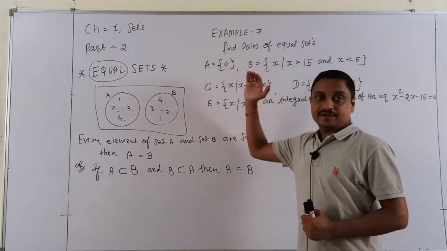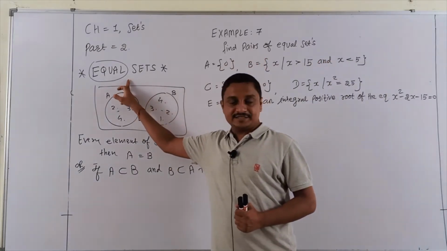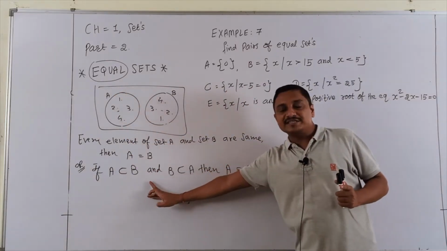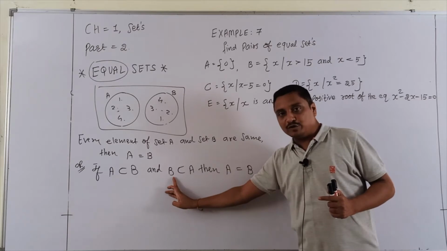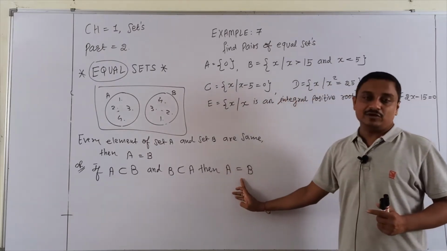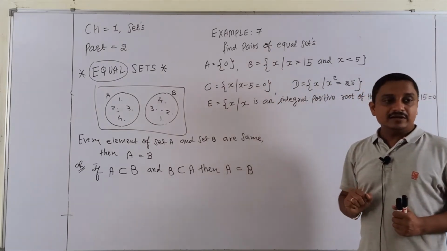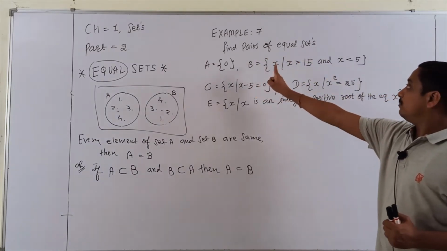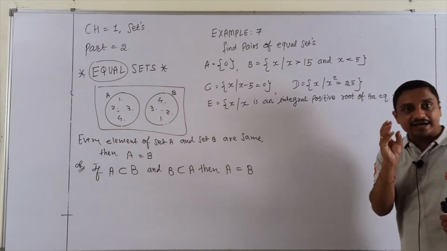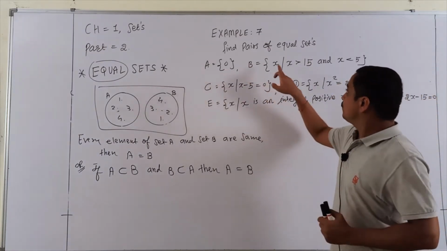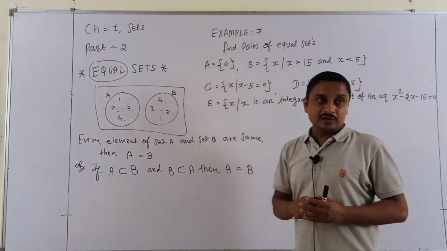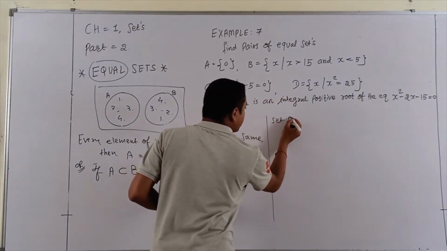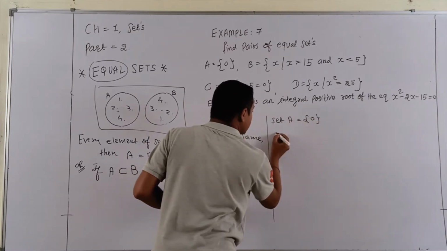Students, now one example, number 7, related to our equal sets. One more time, repeat: equal set means every element of A is present in B and every element of B is present in A, then A equal B. Now I go to example 7. Find out which of the sets are equal. There are a total of 5 sets given, A, B, C, D, E. Set A is 0, and I will calculate the others according to their conditions. So my set A is 0.